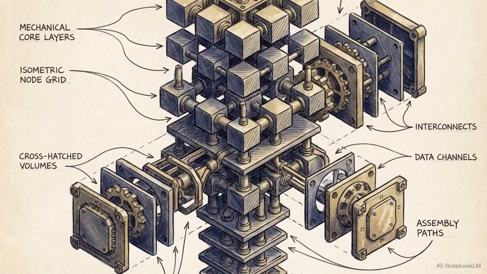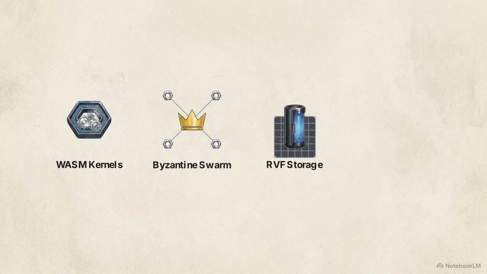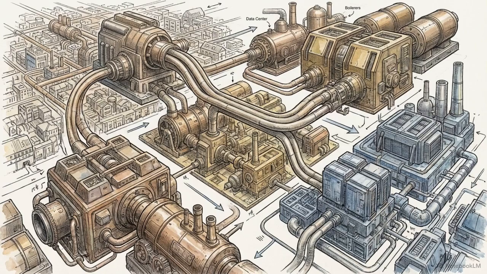We are going to deconstruct Ruflo version 3.5's internal architecture to see exactly how it physically bypasses standard LLM limitations. We will examine four specific technical pillars: WebAssembly routing kernels, Byzantine fault-tolerant swarm coordination, custom binary vector storage formats, and continuous learning loops. Scaling AI engineering requires abandoning simple API wrappers. True autonomous development demands a rigorous distributed operating system to manage the underlying intelligence.